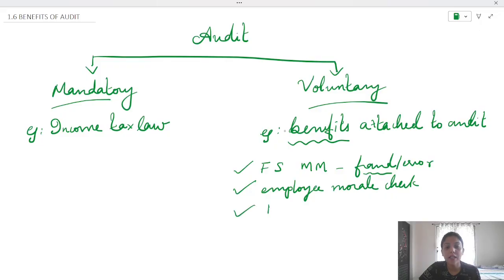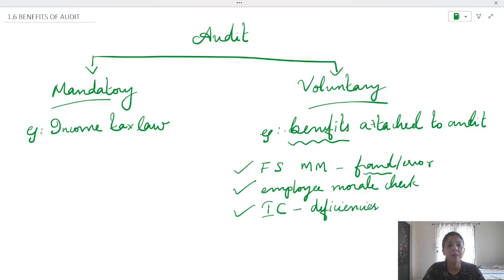Then regarding the internal control of the organization. The auditor is not responsible for any internal control in the entity. He is going to evaluate the FS, and during the process of audit, he will come to know that some proper controls are not in place. So he will be able to point out deficiencies in the internal control. Regarding the internal control, pointing out deficiencies.